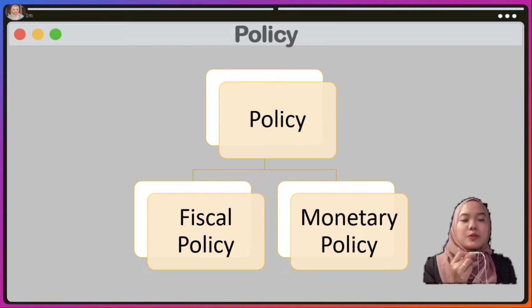Solutions. Firstly, fiscal policy. Fiscal policy is the use of government expenditure and taxation to affect the economic condition. Fiscal policy works by the government affecting the economy by manipulating the level and types of taxes, the magnitude and structure of spending, and the level of borrowing. So it can solve economic issues such as inflation and unemployment. There are two types of fiscal policy, that is expansionary fiscal policy and contractionary fiscal policy.